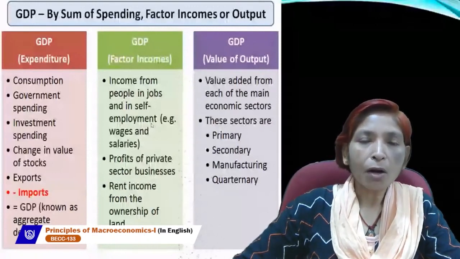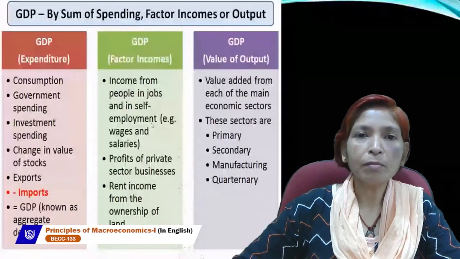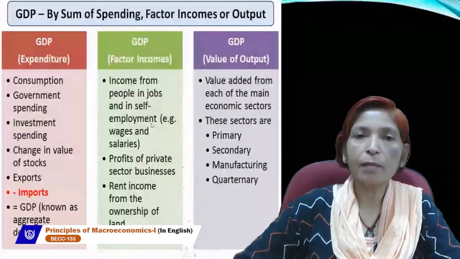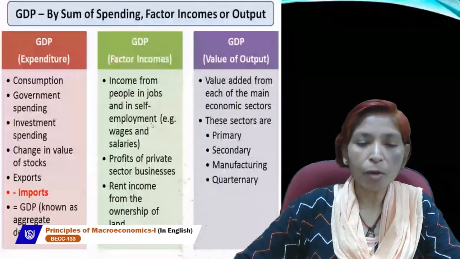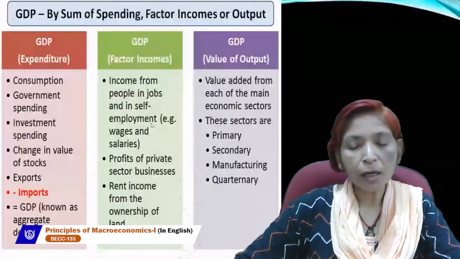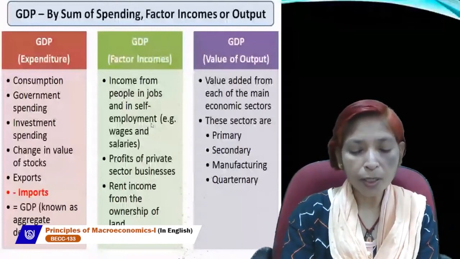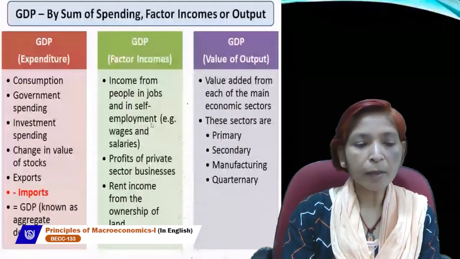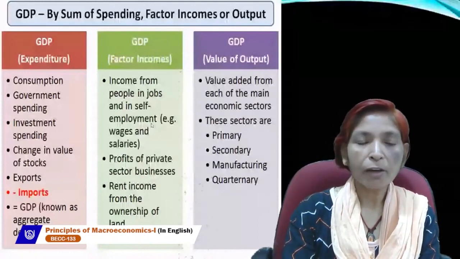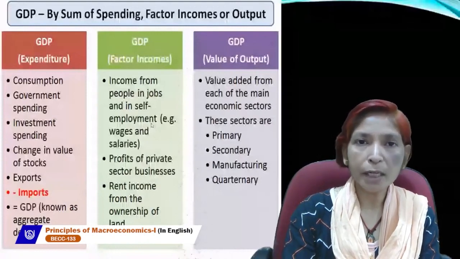Intermediate goods are not included in the estimation of national income, because if we include them, it will create a double counting problem. Final goods are always included in the estimation of national income because this avoids the problem of double counting. For example, milk: if milk is purchased by a restaurant, it will be called an intermediate good.